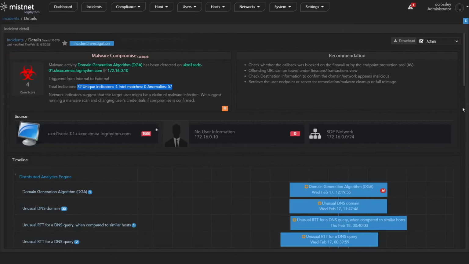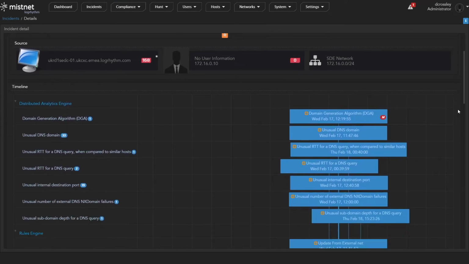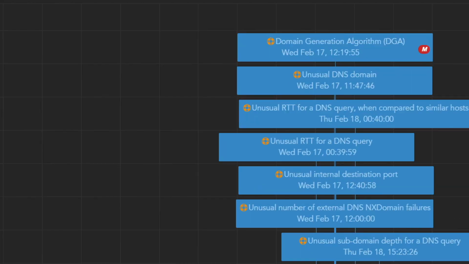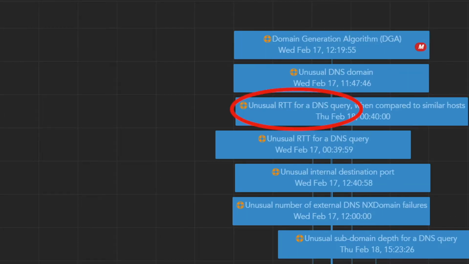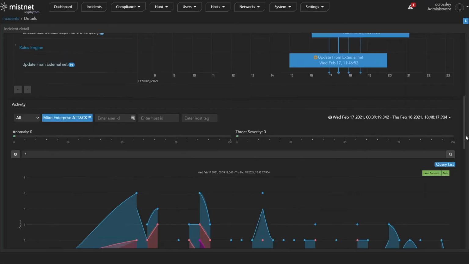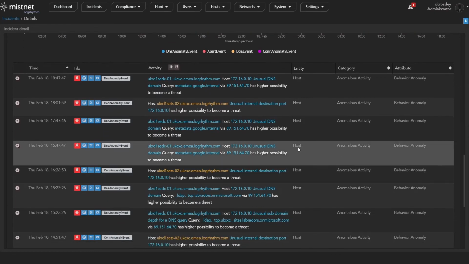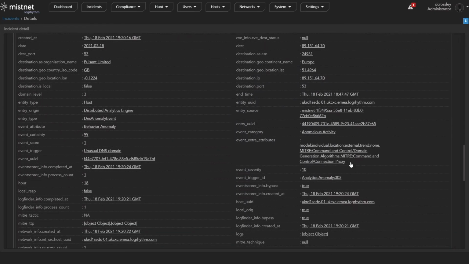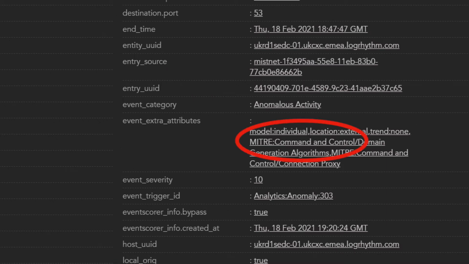If we scroll down a little bit more and look at the timeline, we can see that this incident is based on a number of anomalous observations, including behaviors such as an unusual round trip time and an unusual number of NX domain failures. NX stands for non-existent, and a large count of these is just one way we can identify possible DGA activity. Scrolling down just a little bit more, we can see the transaction logs associated with these detections along with the enriched metadata, which actually includes the MITRE ATT&CK technique mapping. More about this shortly.